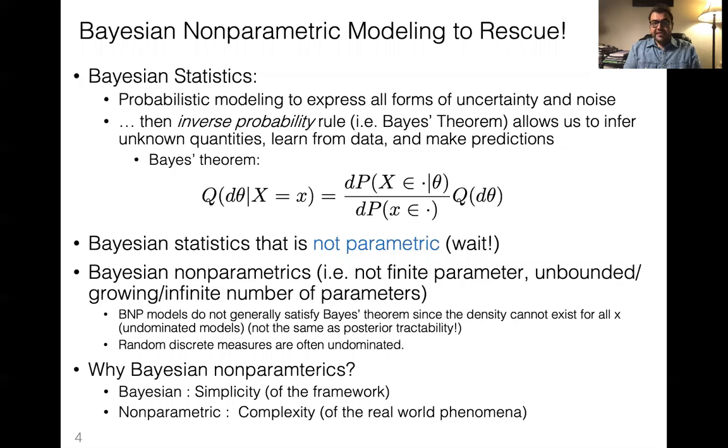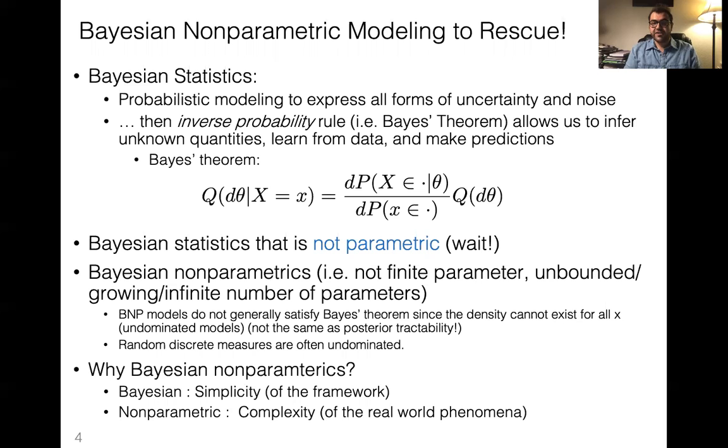Bayes' theorem states that the posterior distribution is proportional to the likelihood times the prior distribution. However, in the nonparametric setup, we're assuming the number of parameters is infinite.